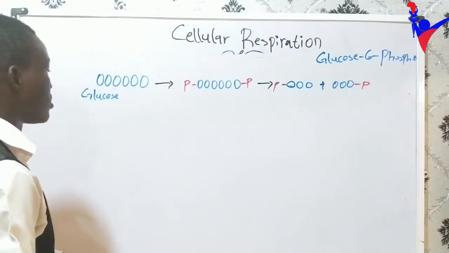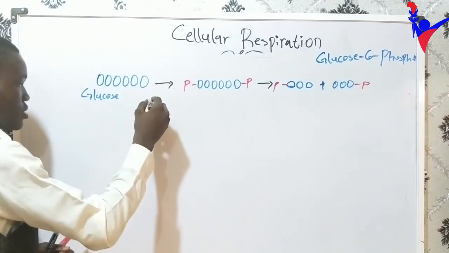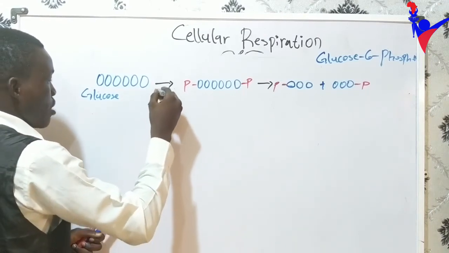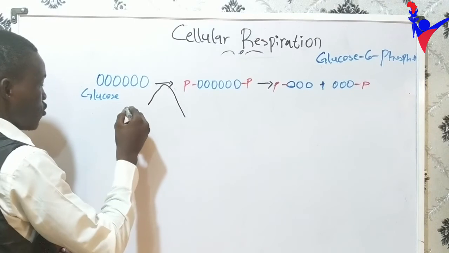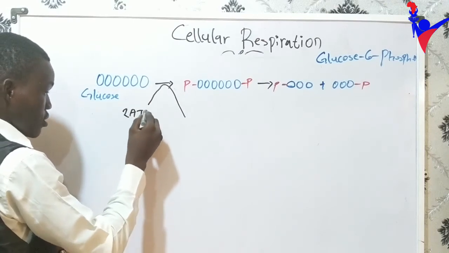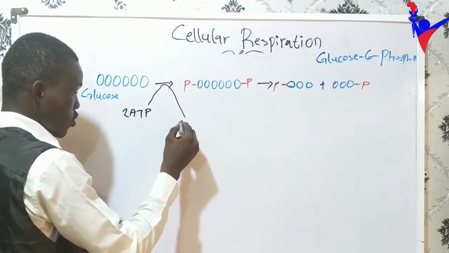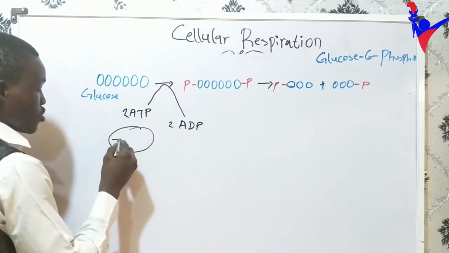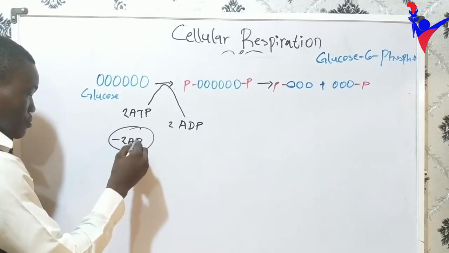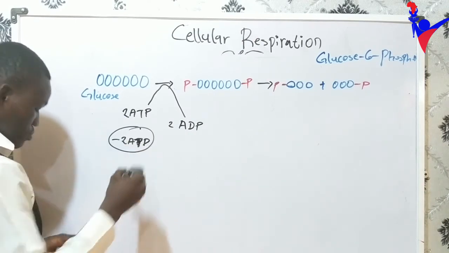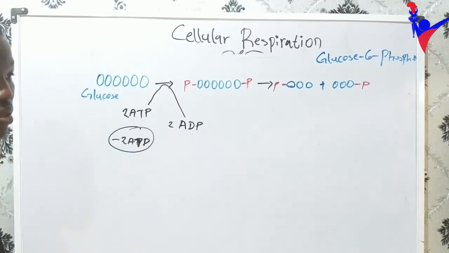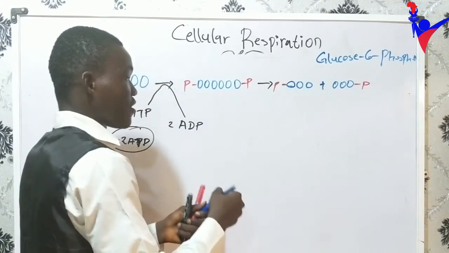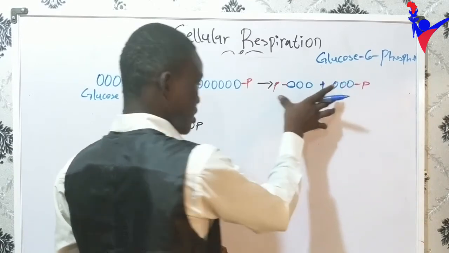Don't forget here at this initial stage we lost, we are borrowing ATP. So from 2 ATP we lost 2 ATP. We add 2 ATP, so here we have a subtraction of 2 ATP. Then the next thing was that we transferred these 2 phosphate groups.